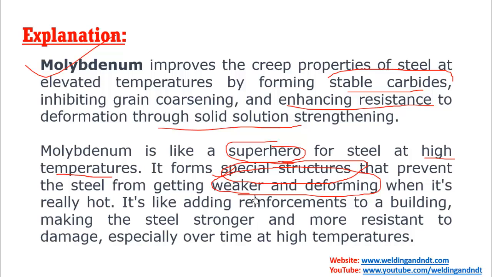So at higher temperature, molybdenum will play the role. If you want to understand in more general terms, consider a building. In a building, what role does the reinforcement play? Reinforcement increases the properties, the creep properties or the toughness of the building. So like reinforcement in civil, for steel it is molybdenum.